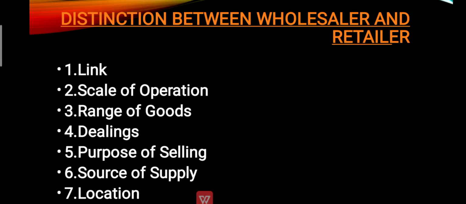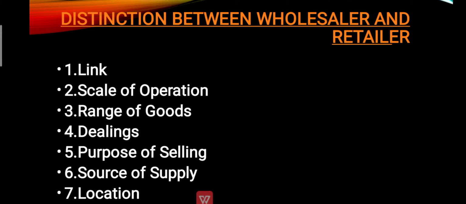Next is dealing. Generally the wholesaler sells to the retailer on credit, but the retailer usually sells the goods to the consumers on a cash basis. Very few consumers are given credit. Then purpose of selling. The main purpose of selling for a wholesaler is to resell to the retailer, whereas for a retailer the main purpose is selling to the consumer for consumption or using the product, not for reselling the product.